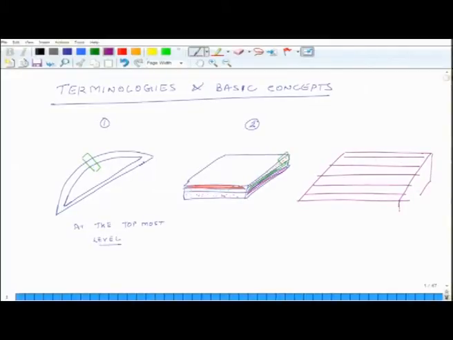Here you see the cross section. And then if you look at this even more closely and you are just taking one single fiber, this is view number 3.